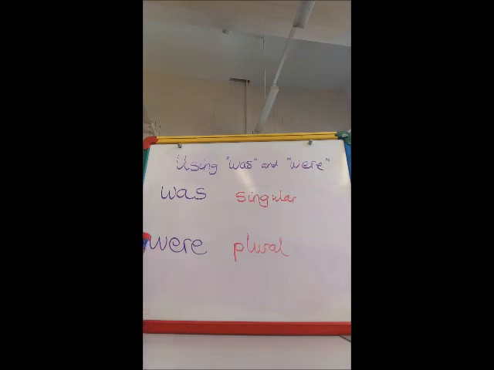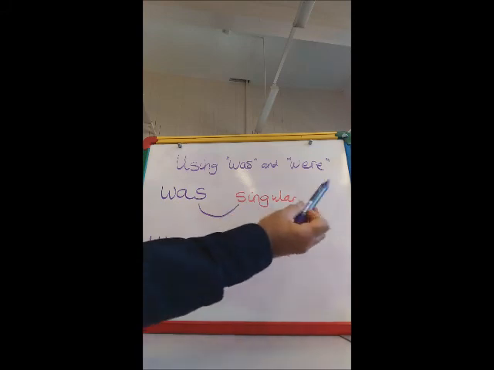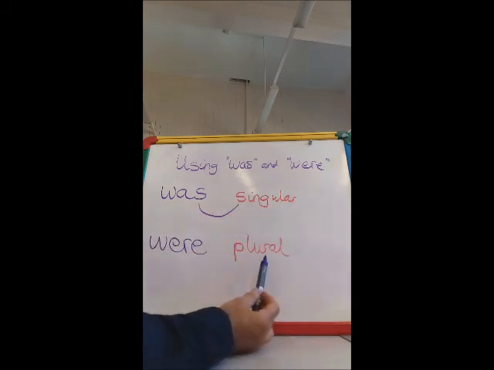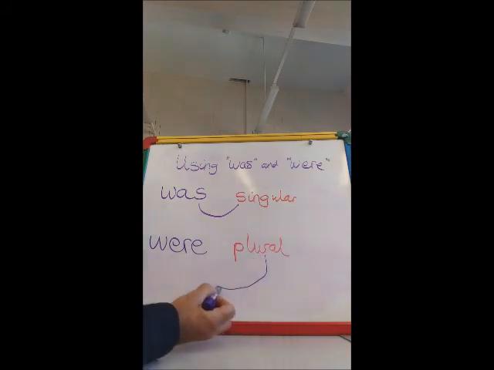And if you like little tricks to remember, was ends with an S and singular starts with an S, so you've got was singular like that, and plural, well, it's a bit more tricky to find a little trick here, but there's an R in plural and there's an R in were as well. So not quite such an easy trick, but I hope that works for you as well.